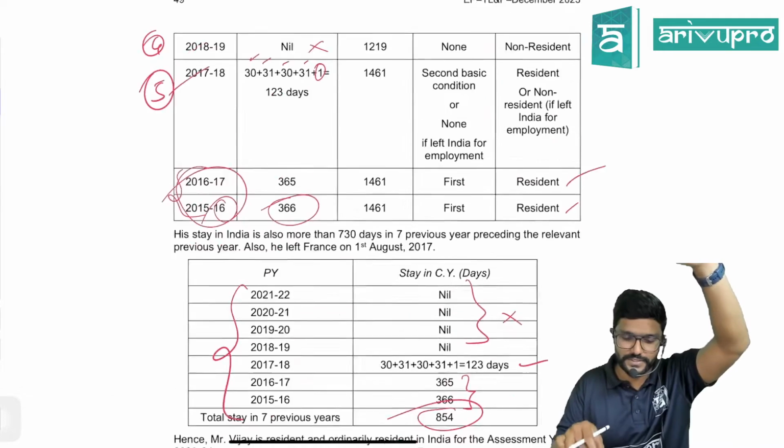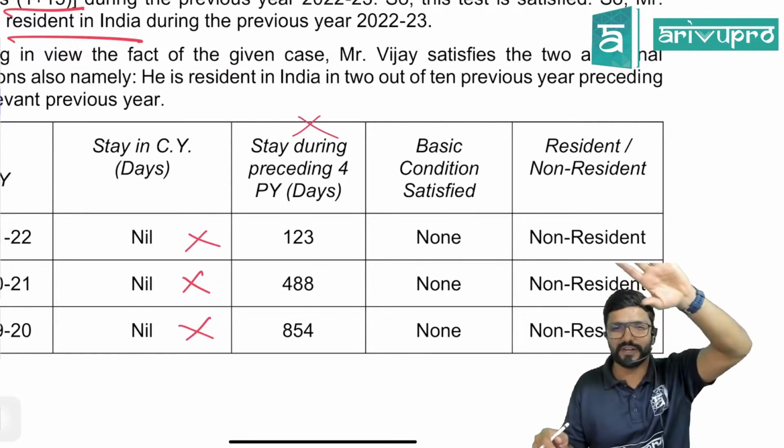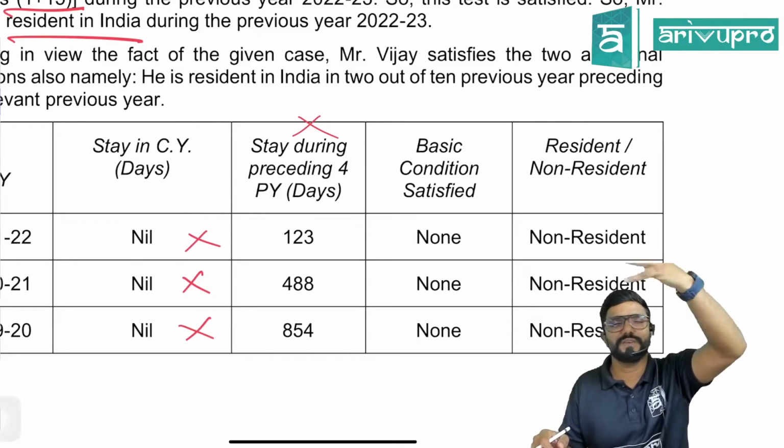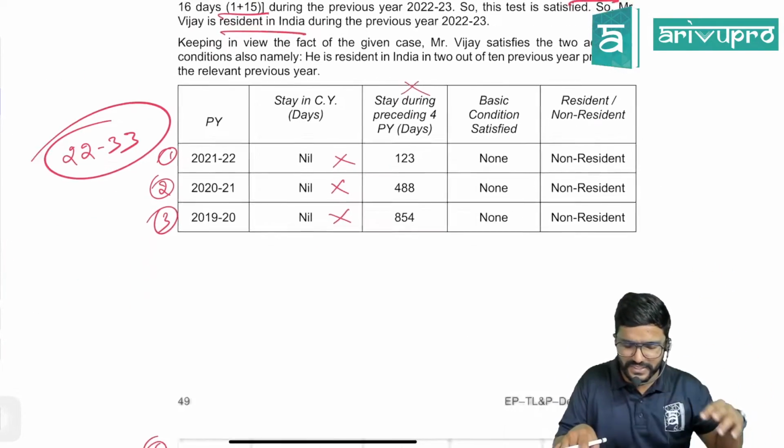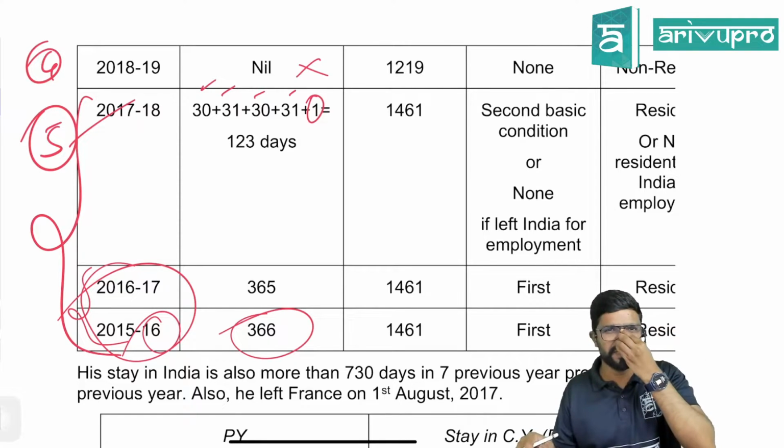Is that clear? Yes. And sir, is this calculation and all required? In my opinion, this is not required, guys. Checking the stay during the preceding 4 previous years and all is not required, because here it is clearly known that before 17-18, he was completely in India.